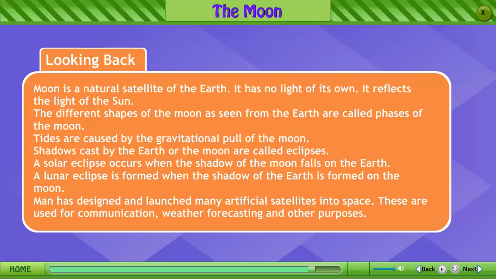Looking back, the moon is a natural satellite of the earth. It has no light of its own. It reflects the light of the sun. The different shapes of the moon as seen from the earth are called phases of the moon. Tides are caused by the gravitational pull of the moon. Shadows cast by the earth or the moon are called eclipses. A solar eclipse occurs when the shadow of the moon falls on the earth. A lunar eclipse is formed when the shadow of the earth is formed on the moon.